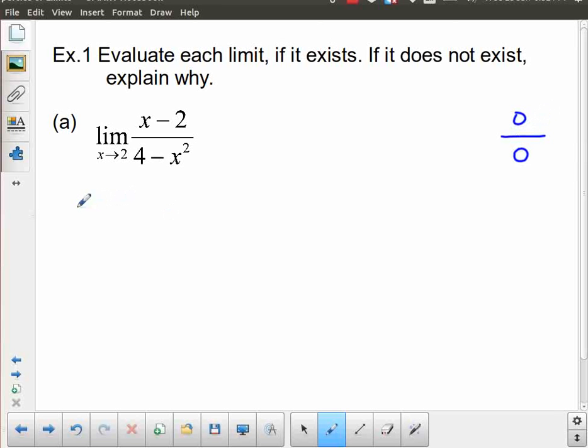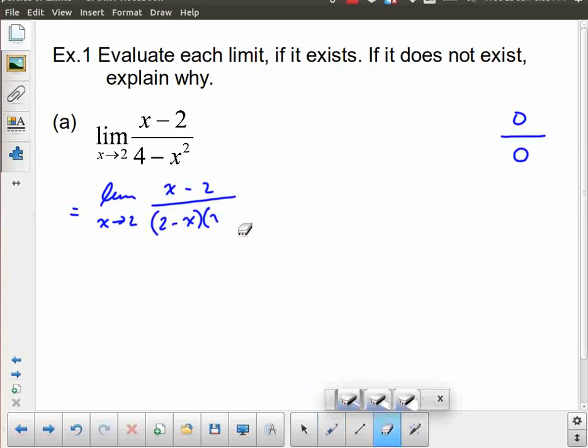Now, one thing you might see right away, especially with the way I've got this written here. I'm going to just rewrite out my limit, x approaches 2. And my numerator, there's nothing I can do with that. That's about as simple as I can make it. But this denominator is a difference of squares. So I can factor that as 2 minus x and 2 plus x.